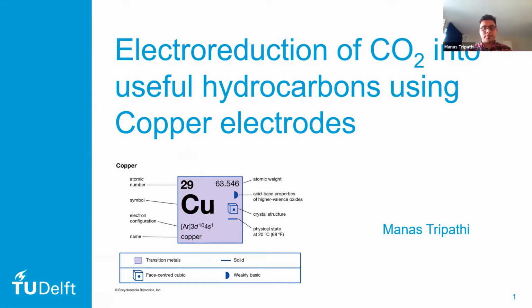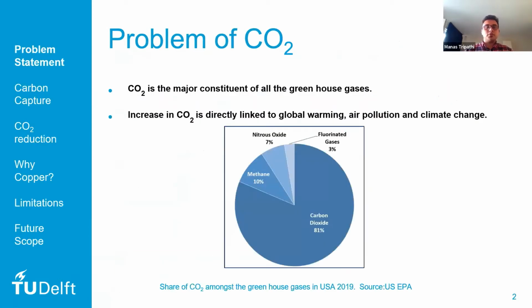I'll be presenting on my thesis topic, and I'm working on CO2 electrochemical reduction using copper electrodes. The problem of CO2 is already well known, and as this graph shows, according to the US Environmental Protection Agency, CO2 is one of the major contributors among all the greenhouse gases. As we can see from this graph, it's 81% of all the greenhouse gases.